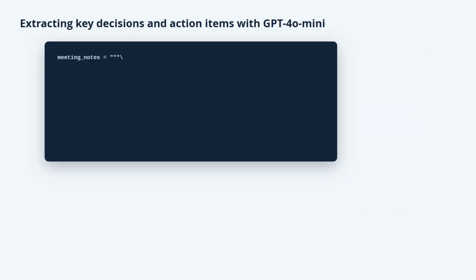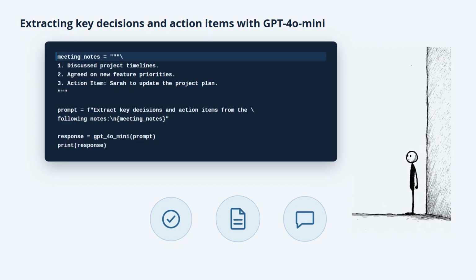In this scene, we're going to focus on extracting key decisions and action items from our meeting notes using GPT-4o Mini. This step is crucial because it helps us transform raw dialogue into actionable insights. Often, meetings are filled with informative discussions, but without a clear way to capture what was decided and what needs to be done afterwards, valuable time can be lost.